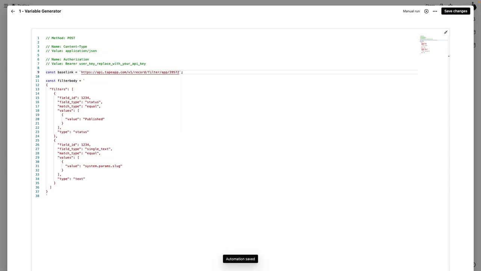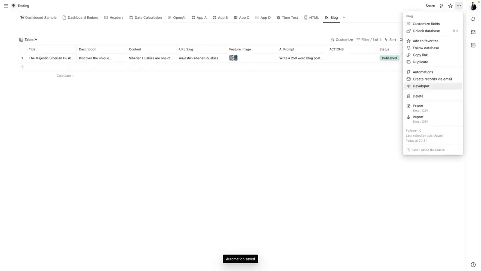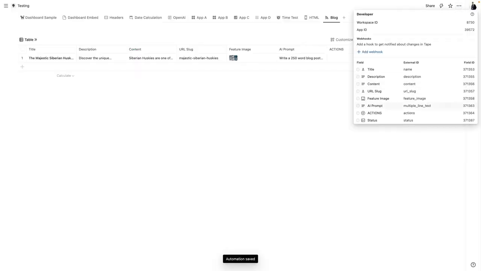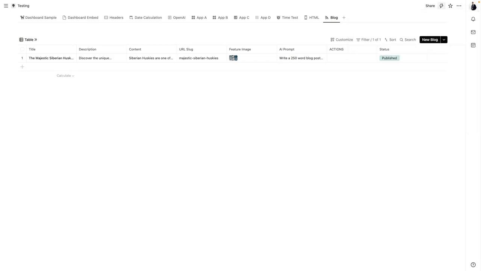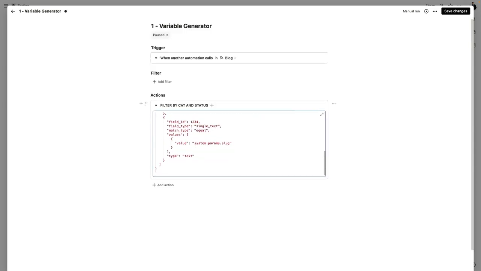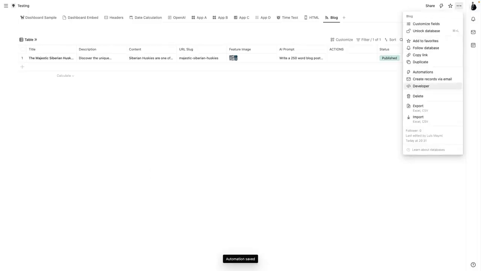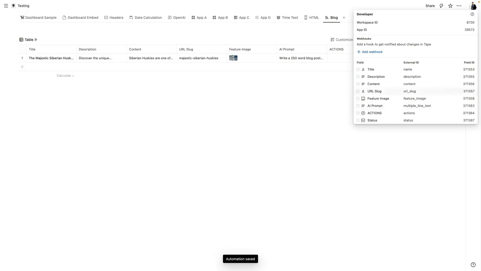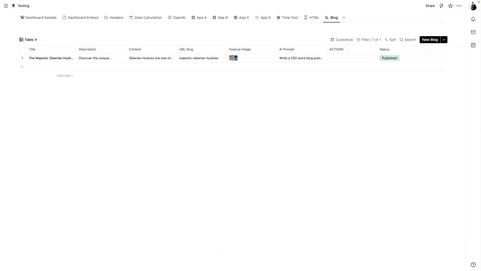So let's do that real quick by going to here, going to developer, and let's start with status. Gonna take this one from the field ID, go back to the variable generator, and in here, I'm gonna put this one. And then the last one is gonna be for the URL slug, which will be here. It's gonna be this one, and there we go.